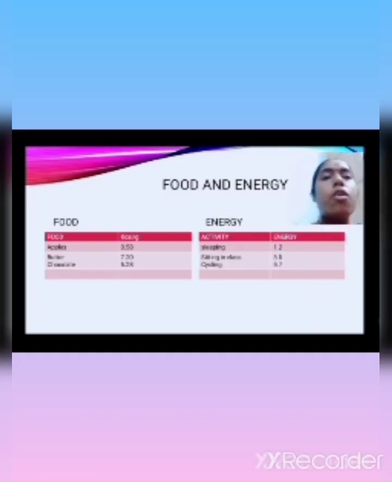Food and energy: food is measured in calories. Apple has 0.58, butter 7.20, and chocolate 5.28 calories. Energy is also needed for activity. Sleeping uses 1.2% of energy, sitting in the classroom 2.0, and cycling 5.7%.